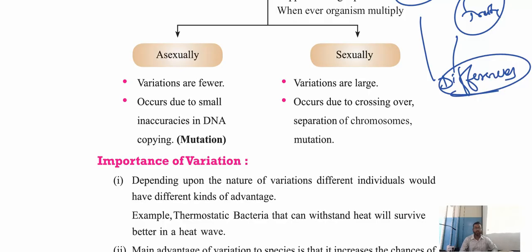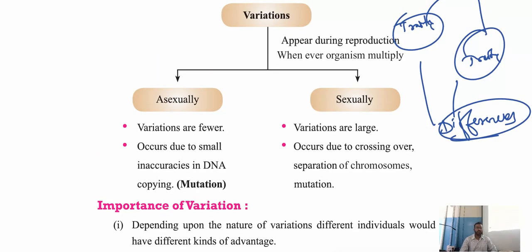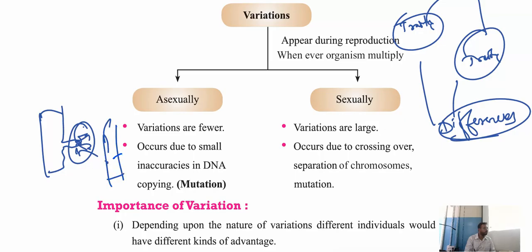So in asexual reproduction, variations are few. Very few variations we see in asexual reproduction. See, you take one hydra, you take another hydra, both are the same only, no? Both are giving buds. Budding in hydra is like this. Once this bud matures, it will detach and grow into a new plant. Correct? Understood?